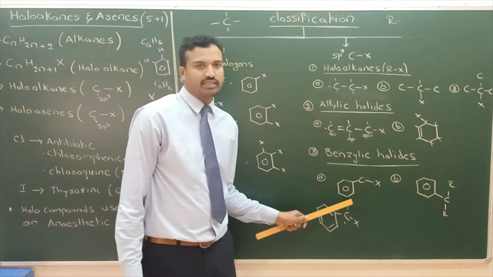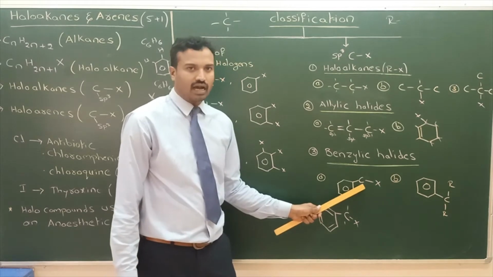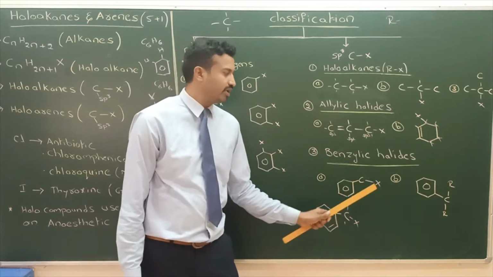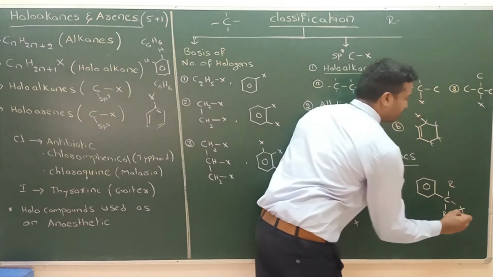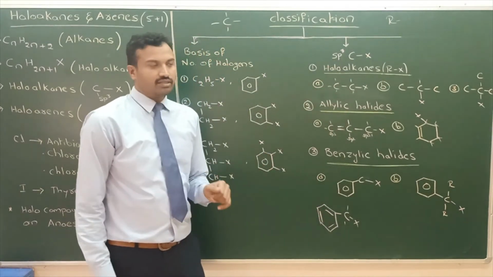Here it is benzene. So this carbon is called benzyl carbon. If a halogen is bonded here, the halide compound is called benzyl halide. This is also a benzyl carbon. This is about the second classification.